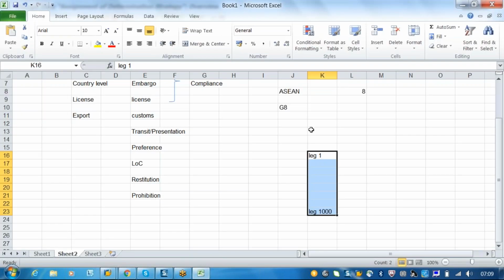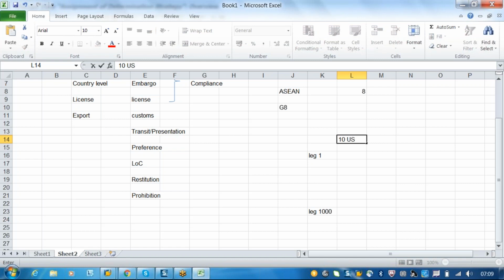If you say country to country level, specifically within this 1,000, we have let's say 10 legal regulations which are from US to Canada. Then the system will automatically determine the 10 legal regulations specifically for US to Canada. All the 10 will be filtered, so it will ignore the remaining 990. When you do a transaction, obviously our purpose is just to get the legal regulation which is meant for that particular transaction or that particular application which we are running.